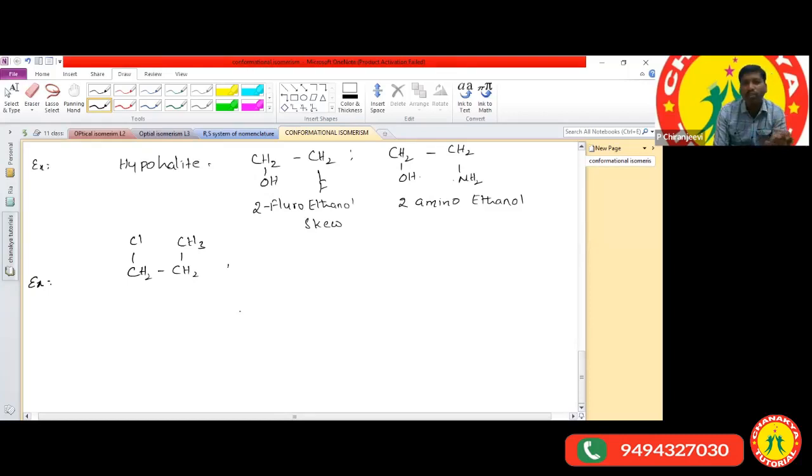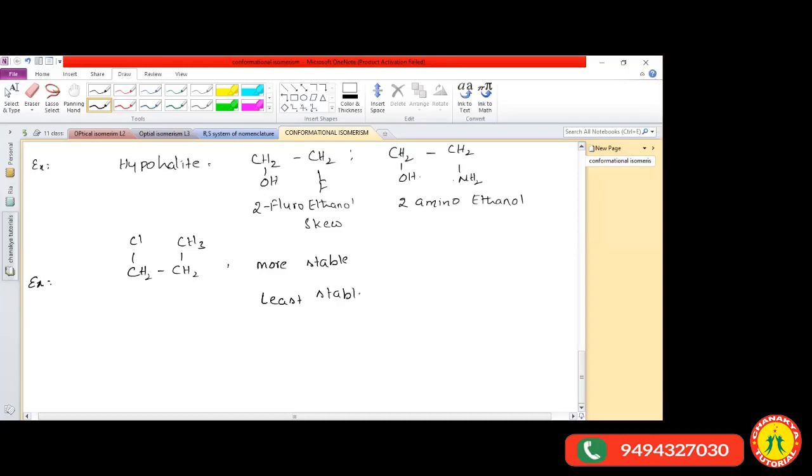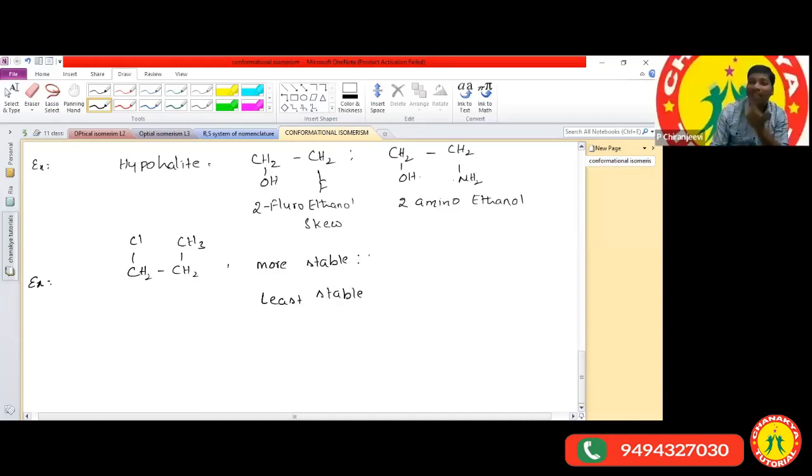Which one is the more stable, and which one is the least stable? These are the two questions. In the given compound, which is more stable and which is least stable? The answer was that the most stable is skew and the least stable is eclipsed. For that reason only I had given this question. You are not observing the condition.